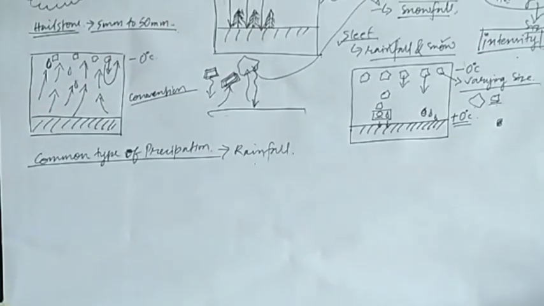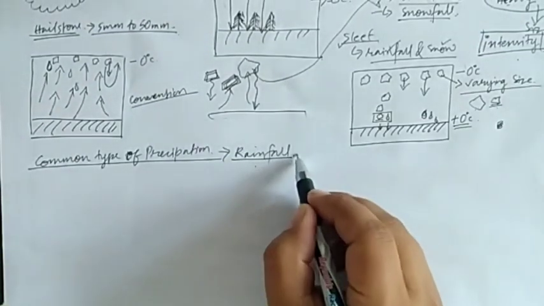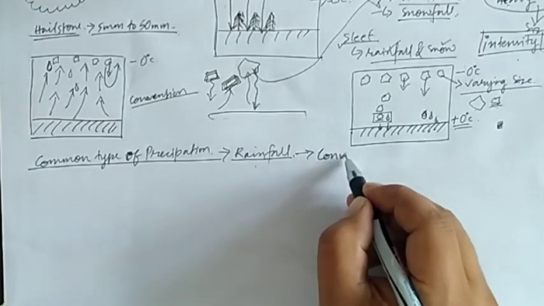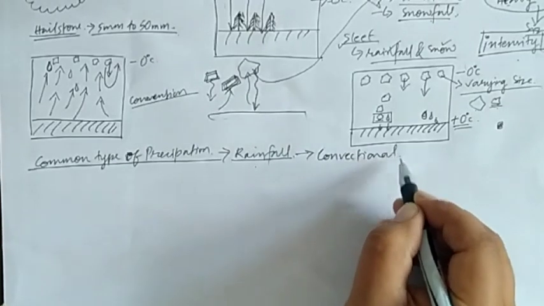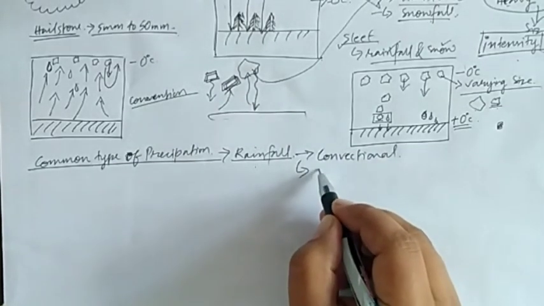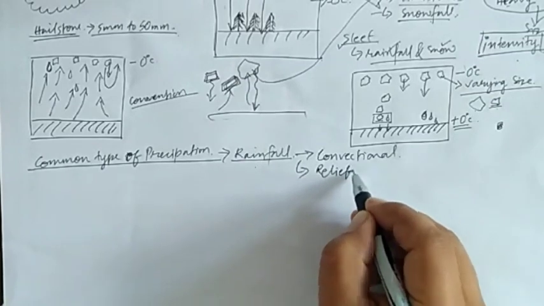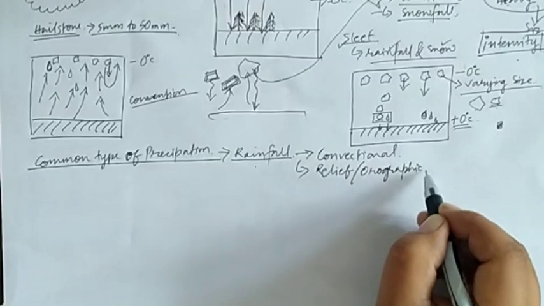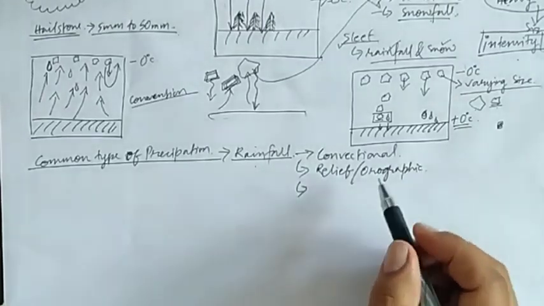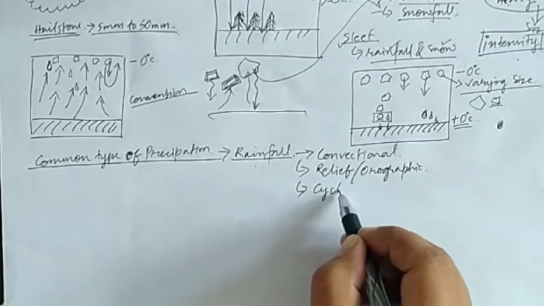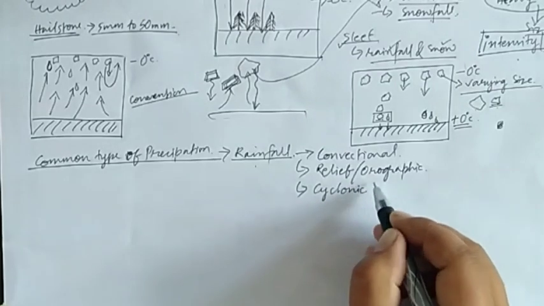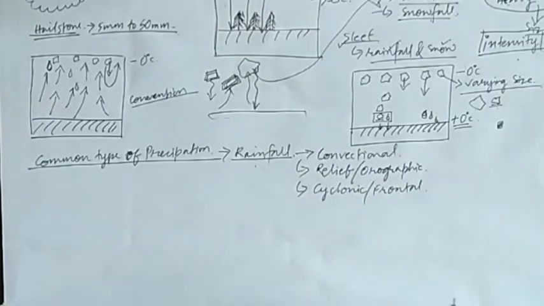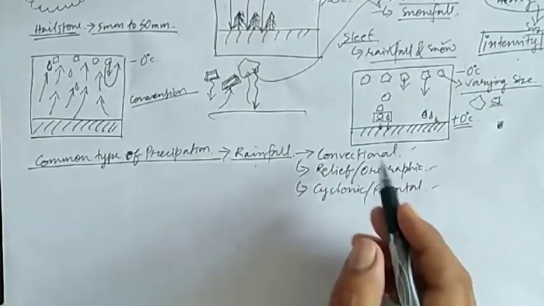So the most common type of precipitation is rainfall. As I said, there are different types of rainfall. There are the convectional rainfall, then we have relief rainfall, also called orographic rainfall. Then we also have another type of rainfall, that is your cyclonic rainfall, also known as frontal rainfall. Okay, so let us discuss those rainfall types individually.